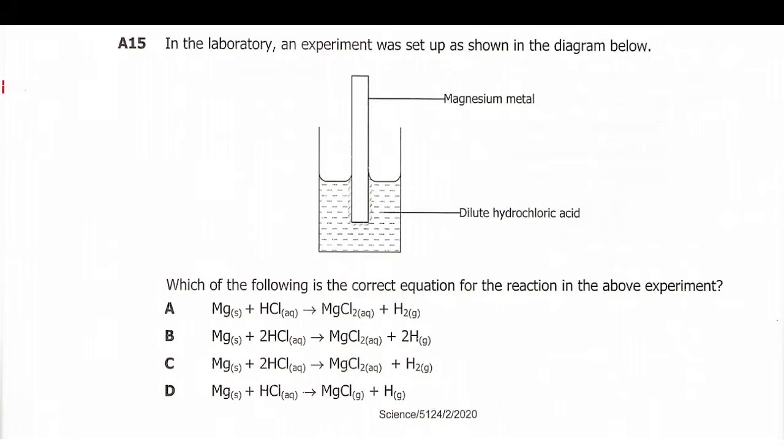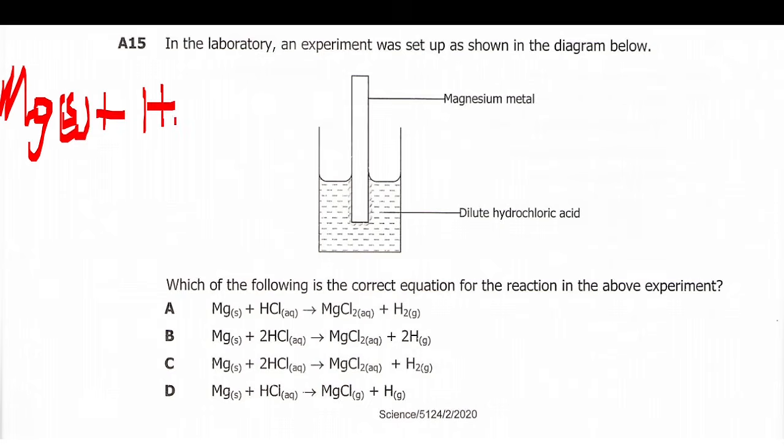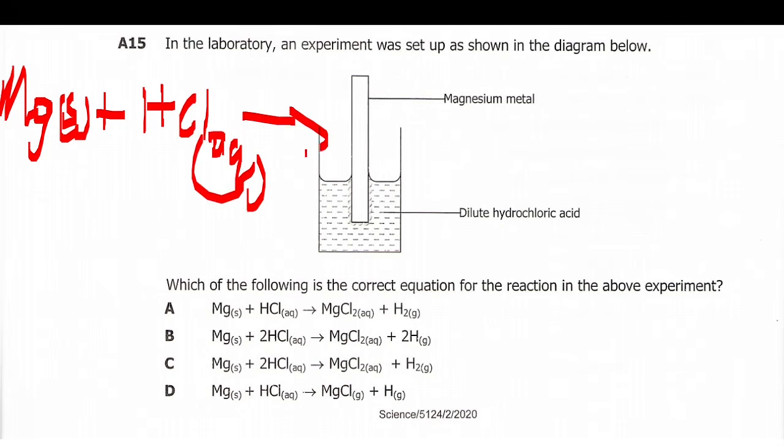So you expect magnesium as a metal, in solid form, to react with hydrochloric acid, which will be aqueous, to form what? It will displace the hydrogen to form magnesium